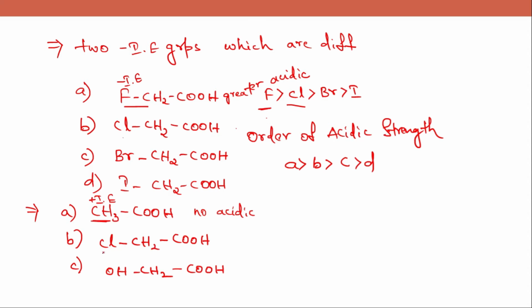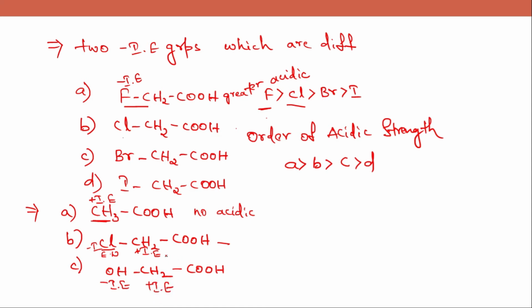And coming to the B option, chlorine is an electron withdrawing group, that is minus I effect. And when you come to the CH2 here, which has a positive I effect, we can see both the positive and negative inductive effect here. So we'll see the third option as well. Here also we can see negative inductive effect and positive inductive effect.